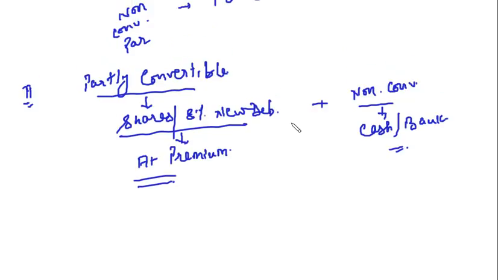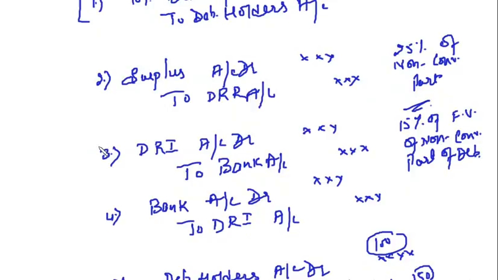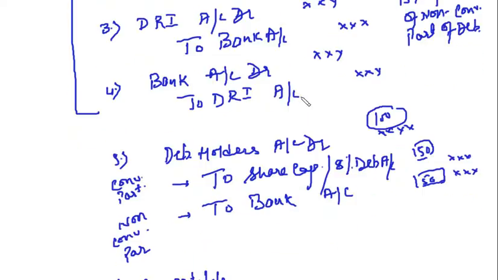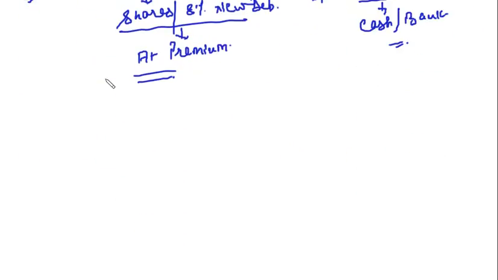Now, in this case, again the first entry will remain the same. Second, third and fourth entry will also remain the same. You will have to create DRR on the non-convertible part. You have to invest in the specified securities equal to 15% of the face value of non-convertible part. Clear? Then at the time of redemption, you will withdraw these investments. The only entry that will change is this fifth number entry.